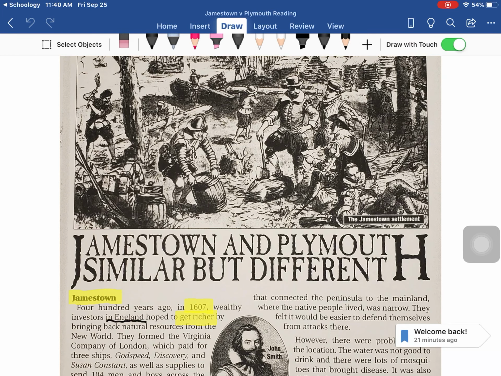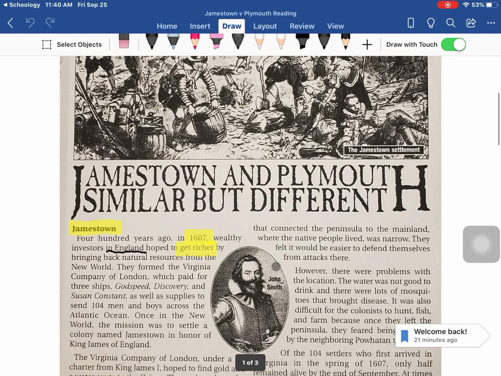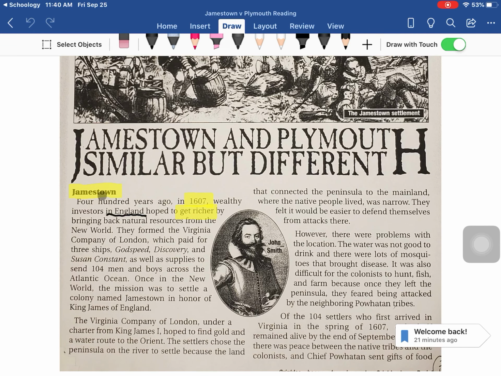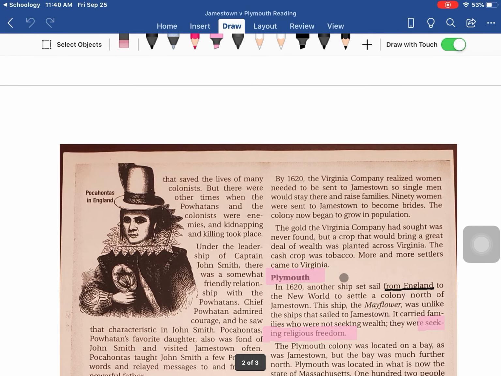You're going to go to your draw button, so you have all your options up here. And what I want you to do, and this is in the directions, so if you aren't hearing it right now, it's there. Anything in yellow is going to be specific only to Jamestown. So it's specific to them. They have it, they did it. Plymouth did not. Okay, and for Plymouth, anything in pink is going to be specific to them. So that has nothing to do with the Jamestown colony.